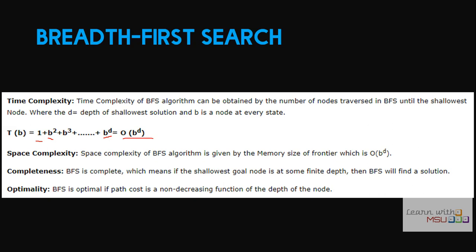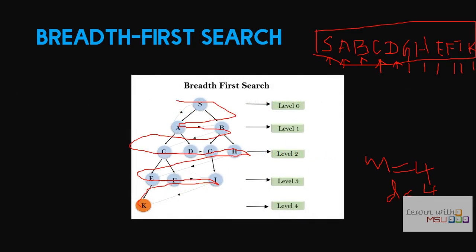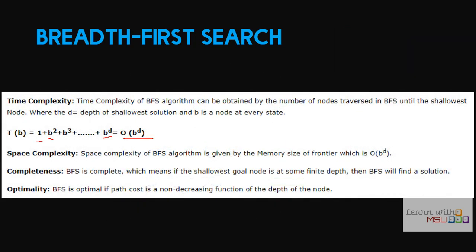And similarly it is storing all the data. So here you see in the queue it is storing all the values. So the space complexity of the BFS algorithm is order of B power D. BFS is complete, which means that it guarantees to give you a solution. BFS is optimal if the path cost is not given. Then you can consider BFS optimal. Otherwise it will not be optimal. It's a simple approach. It will give you a solution.